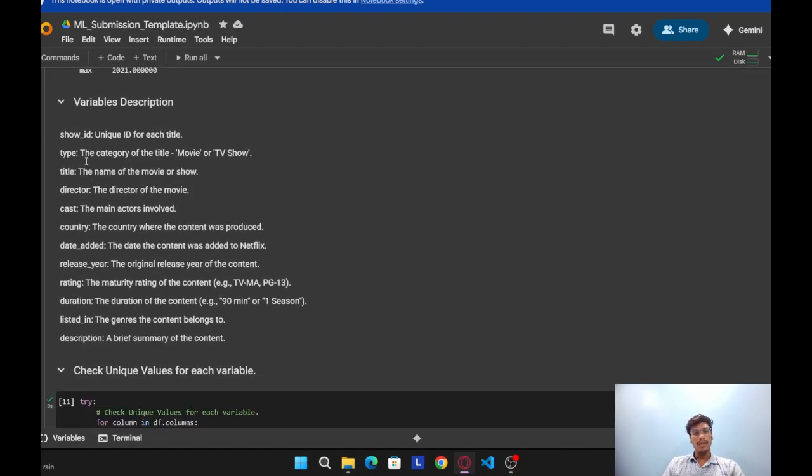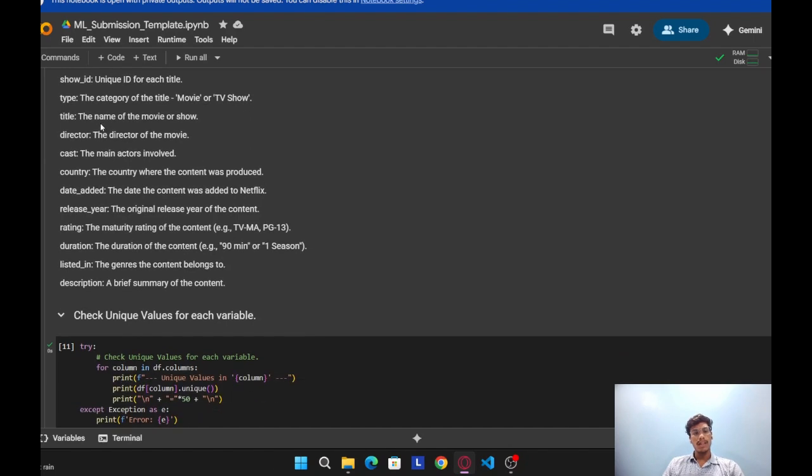Variables description. Show ID gives a unique ID for each title. Type is the category of the title, movie or TV show. Title is the name of the movie or show. Director is the director of the movie. Cast is the main actors involved. Country is the country where the content was produced. Date added is the date the content was added to Netflix. Release year is the original release year of the content. Rating is the maturity rating of the content. Duration is the duration of the content. Listed in is the genres the content belongs to. Description is a brief summary of the content.